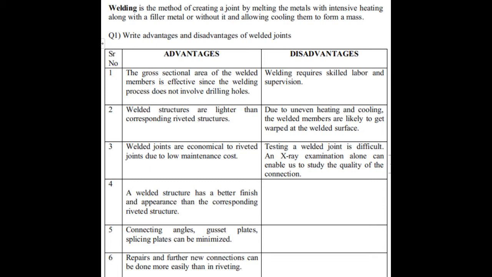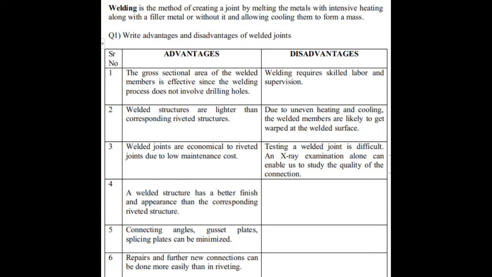Point number 2, welded structures are lighter than corresponding riveted structures. Point number 3, welded joints are more economical than riveted joints due to low maintenance cost. Point number 4, a welded structure has a better finish and appearance than the corresponding riveted structure. Point number 5, connecting angles, gusset plates and splicing plates can be minimized. That is, the number of angles, gusset plates and splicing plates can be minimized.